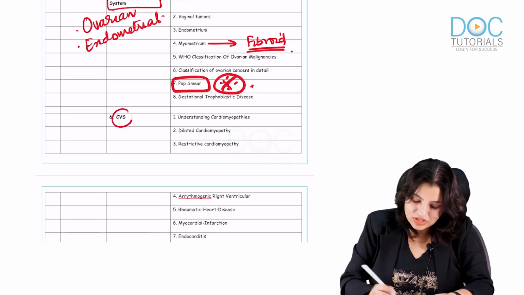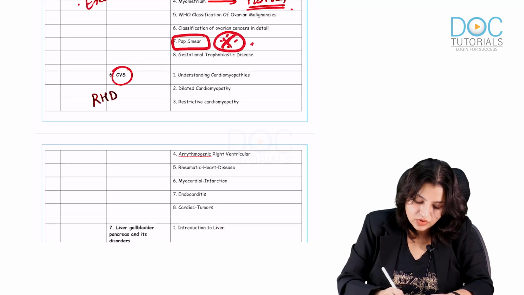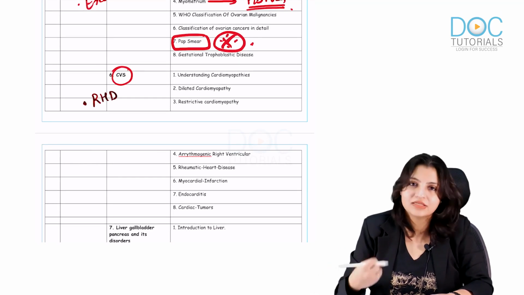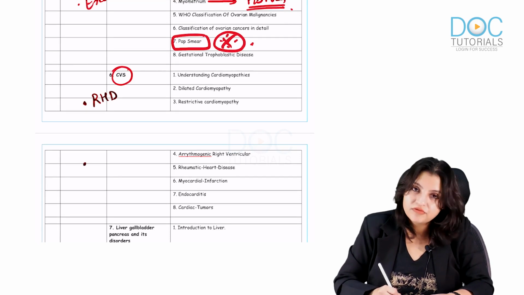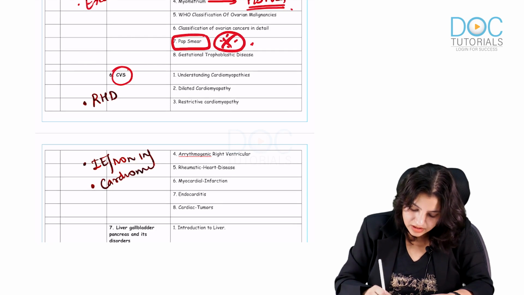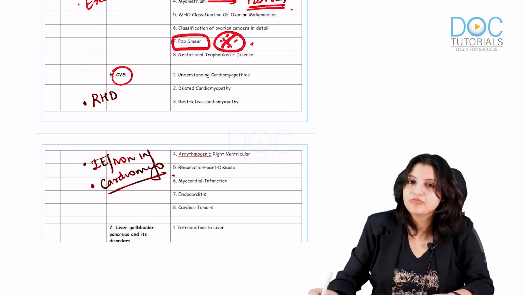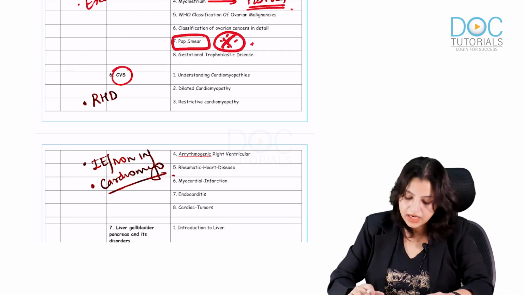Now coming to the cardiovascular system, I want you to remember rheumatic heart disease, its microscopic findings in its cells, Aschoff nodules and everything. I want you to remember all the types of infective endocarditis and non-infective endocarditis, and know all the types of cardiomyopathies. So these are the things you should remember in CVS: rheumatic heart disease, infective and non-infective endocarditis, and cardiomyopathies.